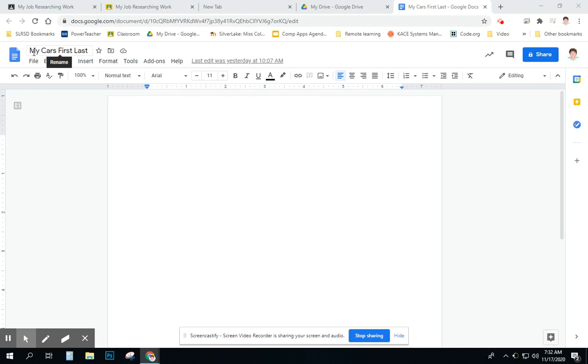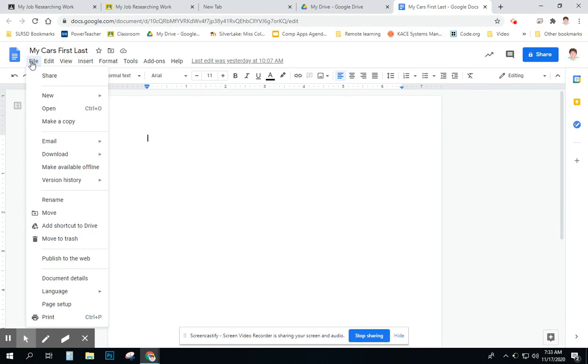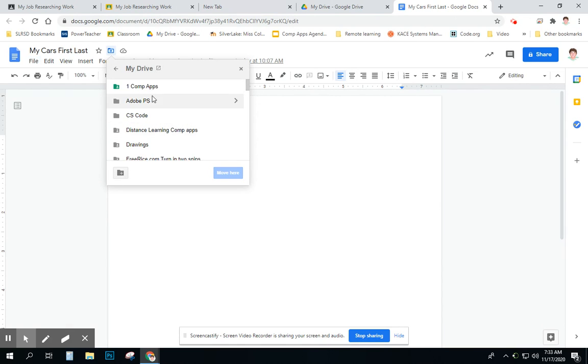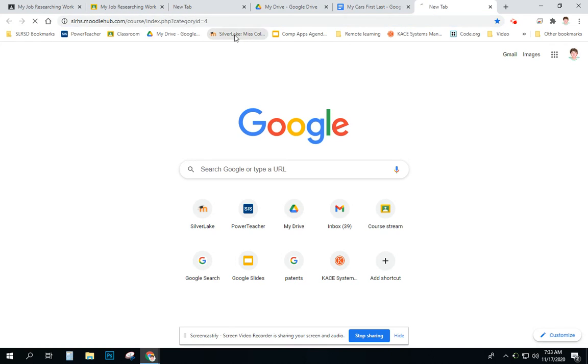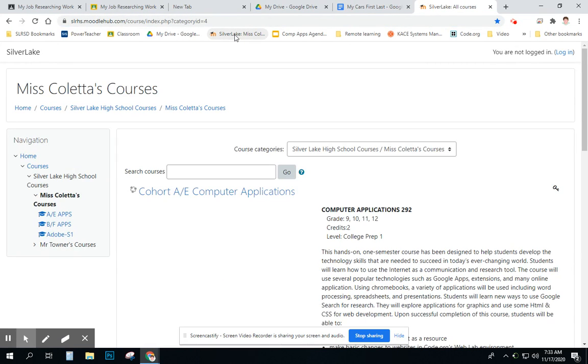Okay, create a new document, name it My Cars with an S, first and last name. Move it into your computer apps folder, and then make sure you're in Moodle and that you've logged in the correct cohort.